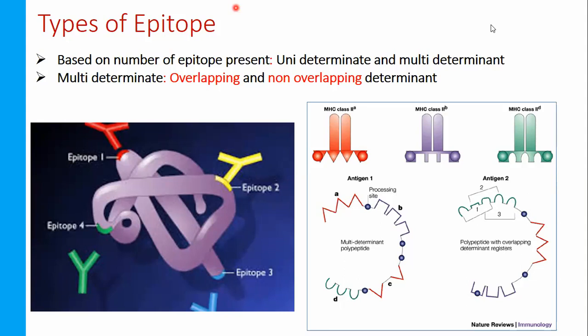Overlapping and non-overlapping, unideterminant and multi-determinant. Is that clear? Am I audible? Dixit, am I audible? Dixit?